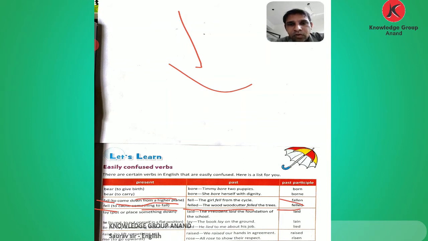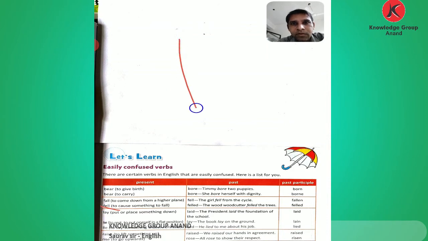Okay, to cause something to fall, this is fell. Now comes lie and lay. Here, lay means to put or place something down. Lie means to raise, to put oneself in a flat position. And the second lie means to say something that is not true.